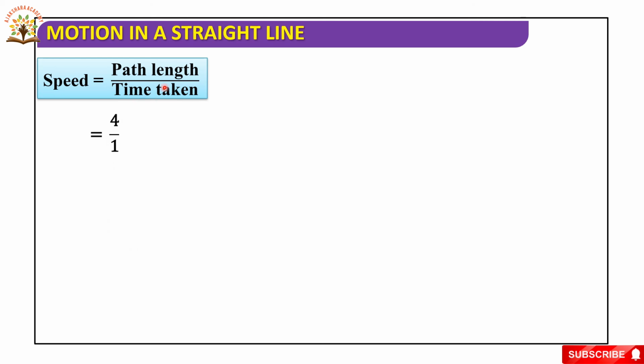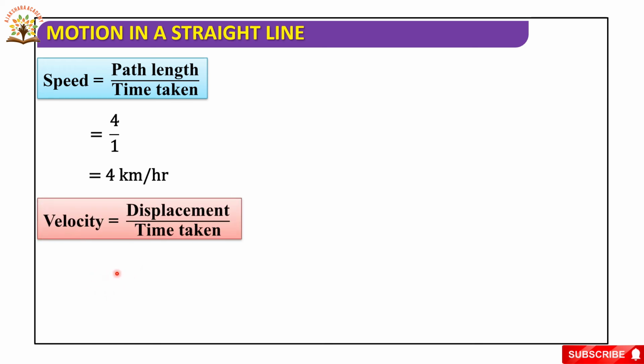The distance we calculated is 4 kilometers, the time is 1 hour. So speed is 4 kilometers per hour. Next, velocity. Velocity is equal to displacement by time taken. Displacement is 0, and 0 by 1 is equal to 0. So speed is 4 km per hour and velocity is equal to 0.